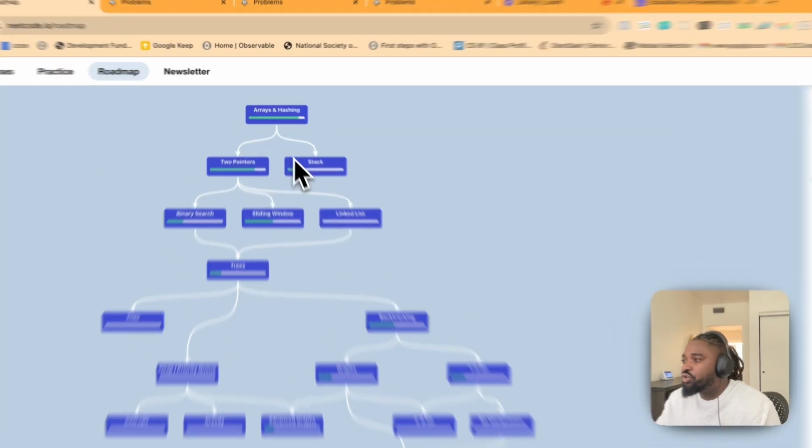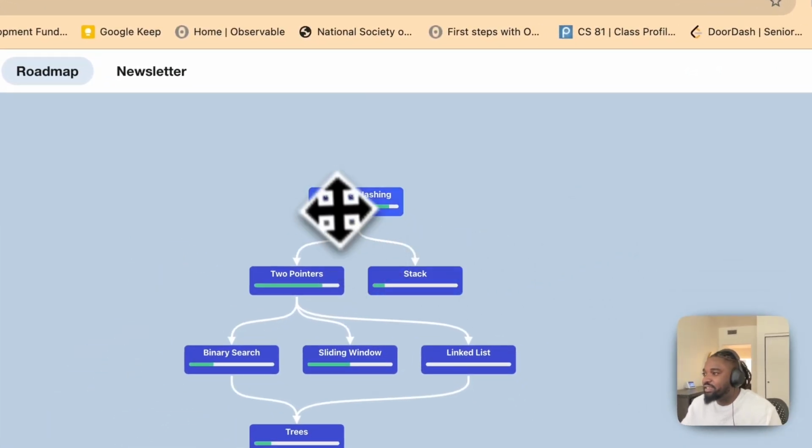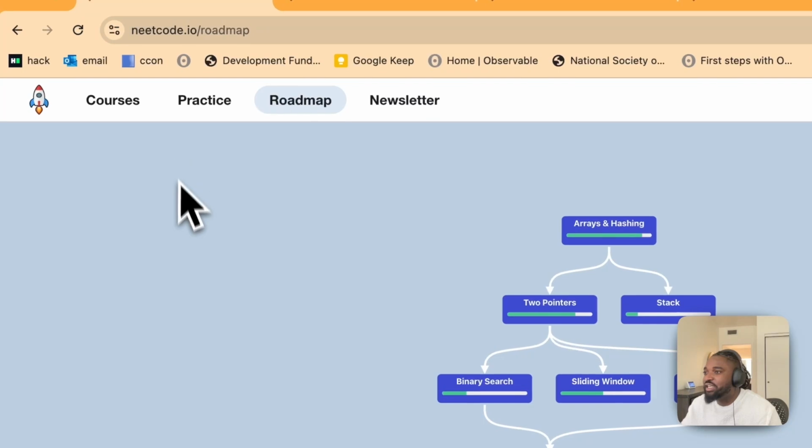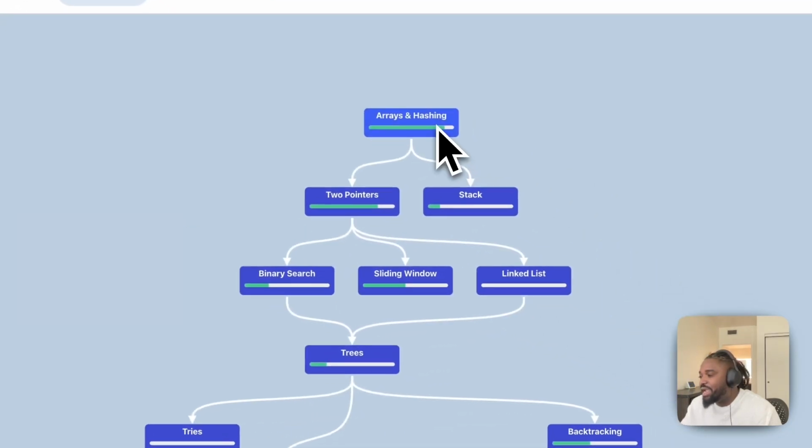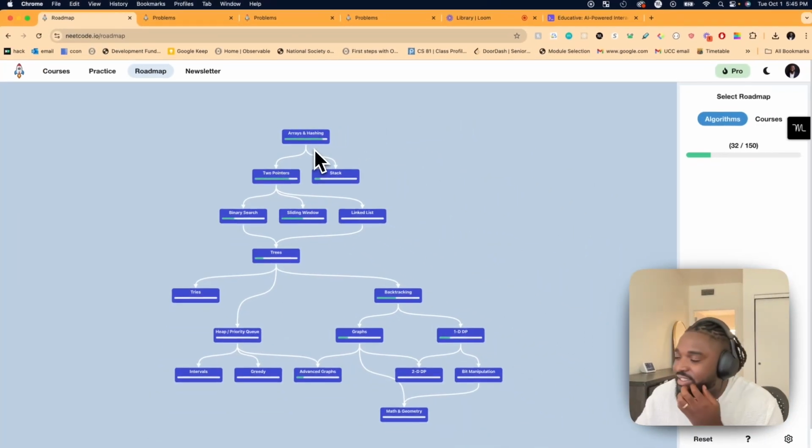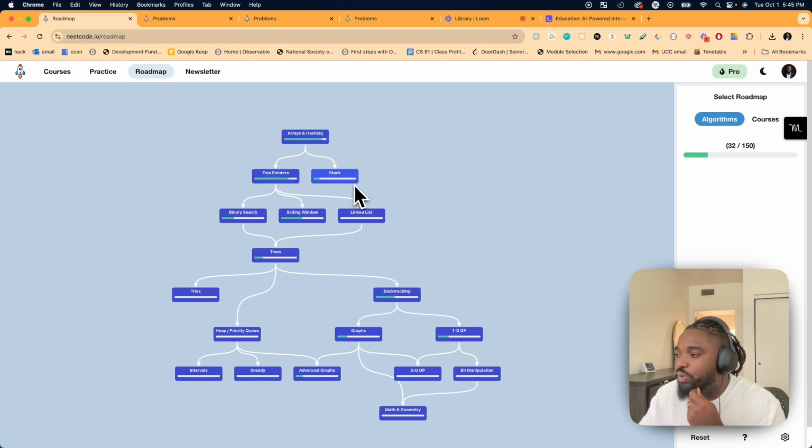You see how the structure here, guys, starts with this roadmap. I'm using LeetCode's roadmap, and as you can see, it starts with arrays, and then you go to two-pointers, stack, binary search, sliding window. We're going to focus on two-pointers because it's one of the earlier topics you get to do that doesn't have too many prerequisites. So that's what we're going to do today.